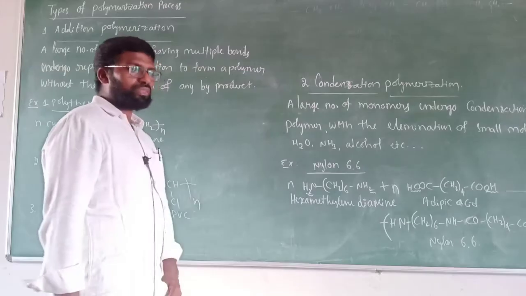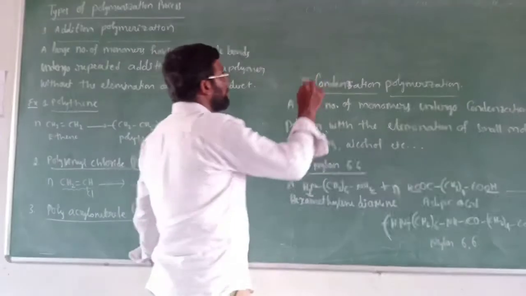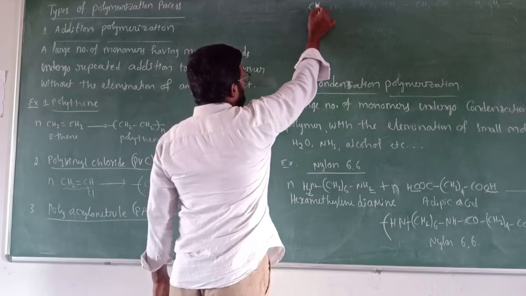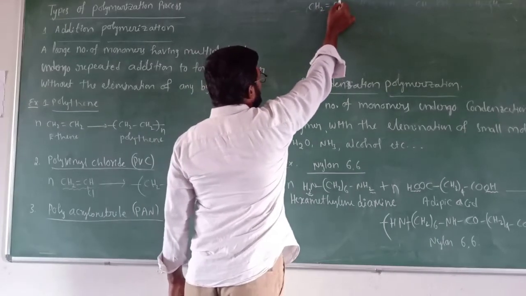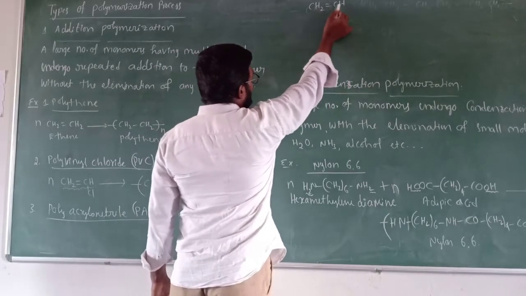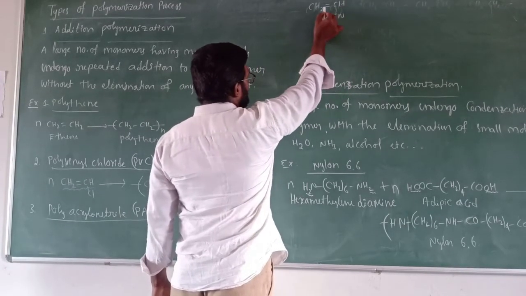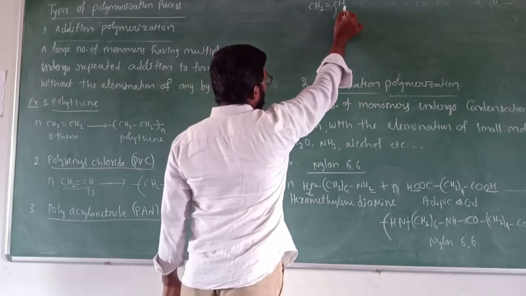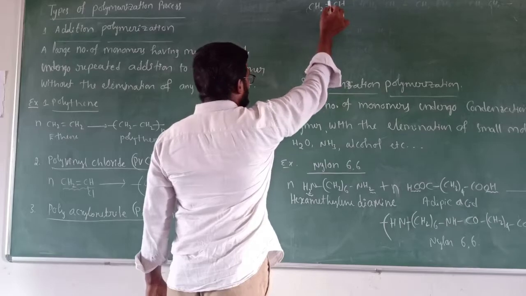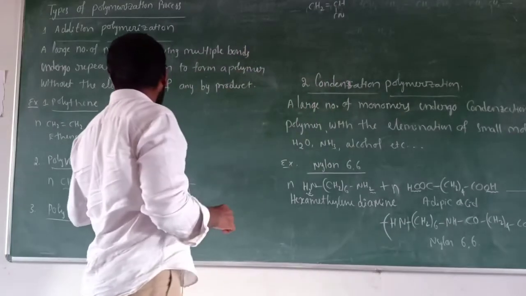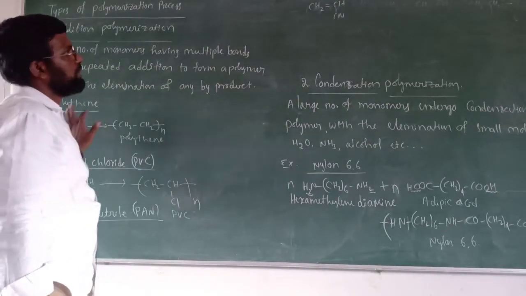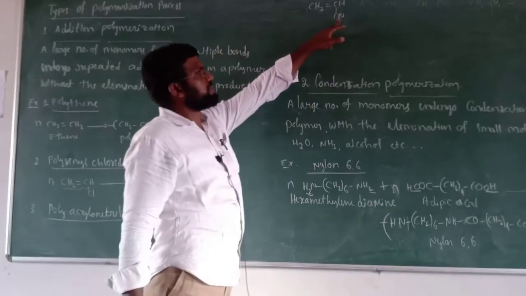polyacrylonitrile. In polyacrylonitrile, the monomer is acrylonitrile. Its formula is CH2=CHCN. It's also called vinyl cyanide. CH2=CH, this group is called vinyl, and here one cyano group is attached to this. And this is also a product of ethene. Here instead of two hydrogens, one hydrogen is replaced by cyano group.